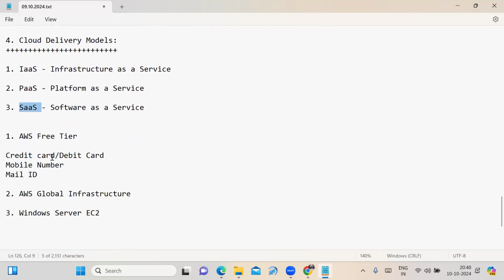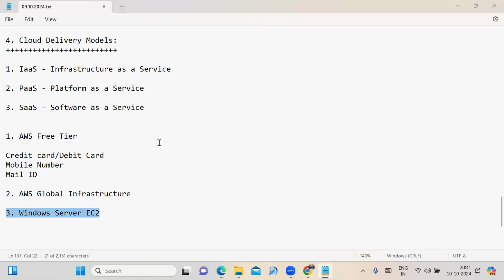Fine, friends. Today's session, we are going to explore three concepts. One is how to create your AWS free tier account, and what steps we have to follow. And what is AWS global infrastructure, and how it provides its services throughout the globe. And also how to launch and connect to a Windows server.